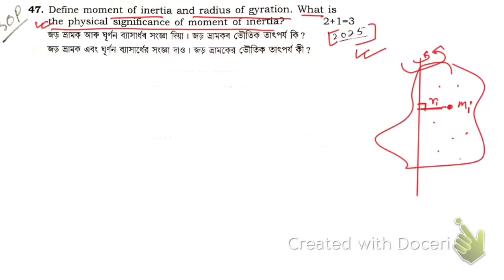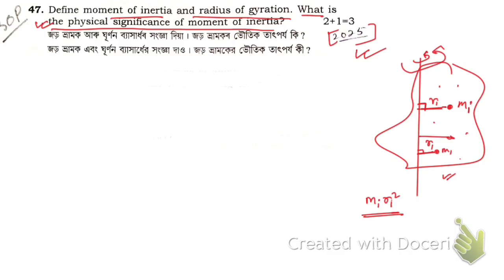Then the moment of inertia of this particular particle will be given by the product of mass and the square of the perpendicular distance from the axis of rotation, right? Similarly, if you want to find the moment of inertia of this whole body, then you have to add the moment of inertia of all the particles. Suppose this is the first particle and its distance from the axis of rotation is r1.